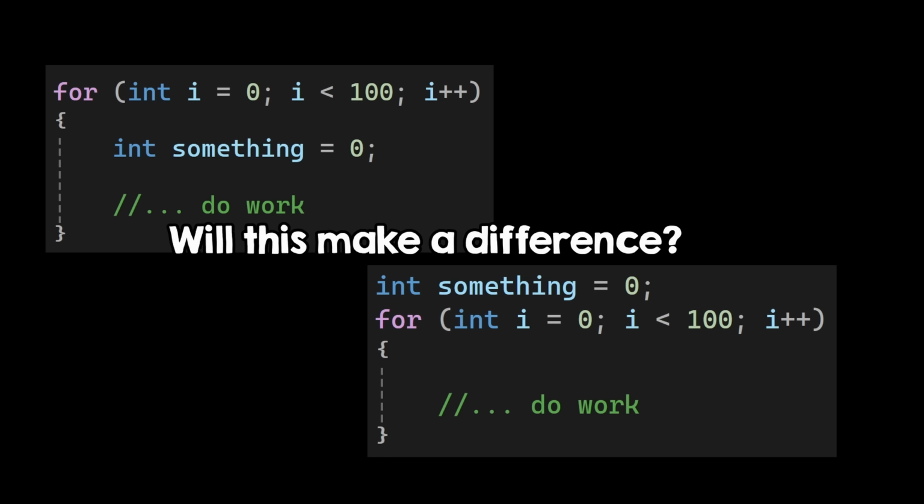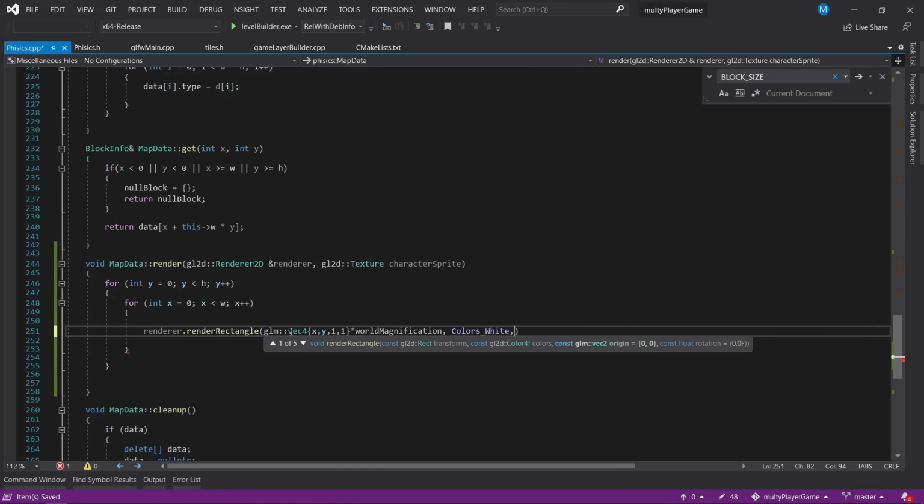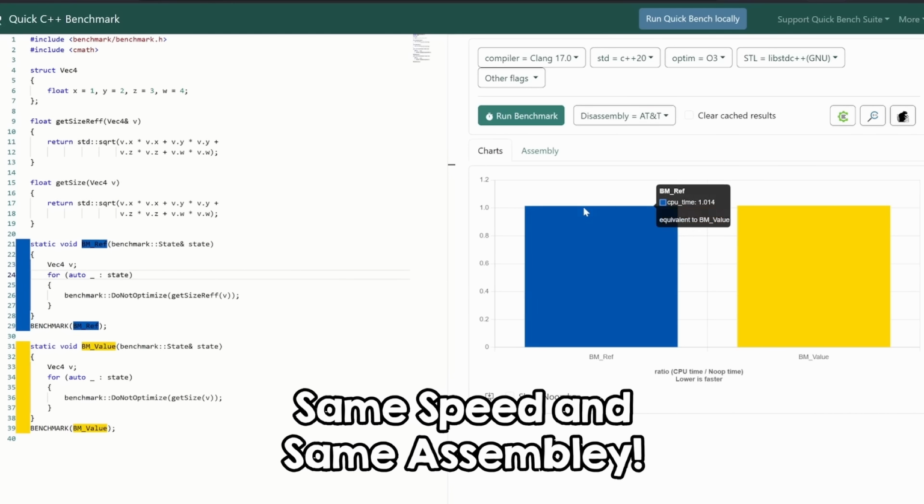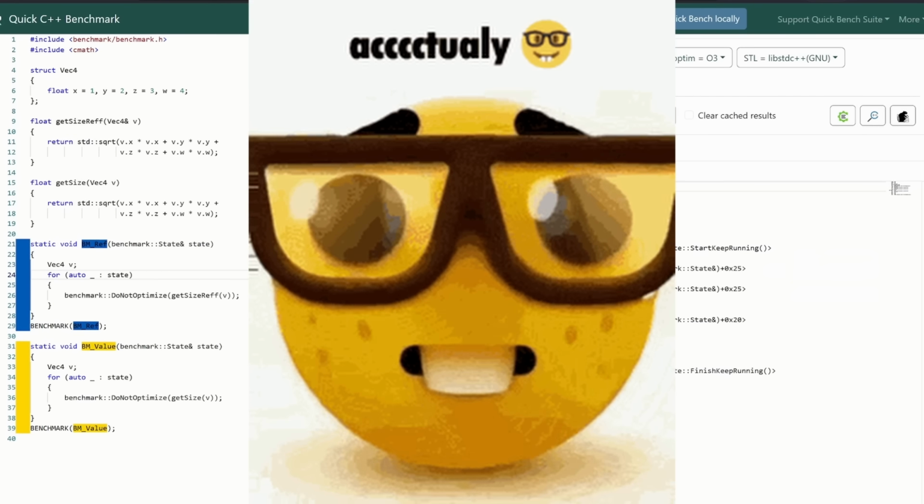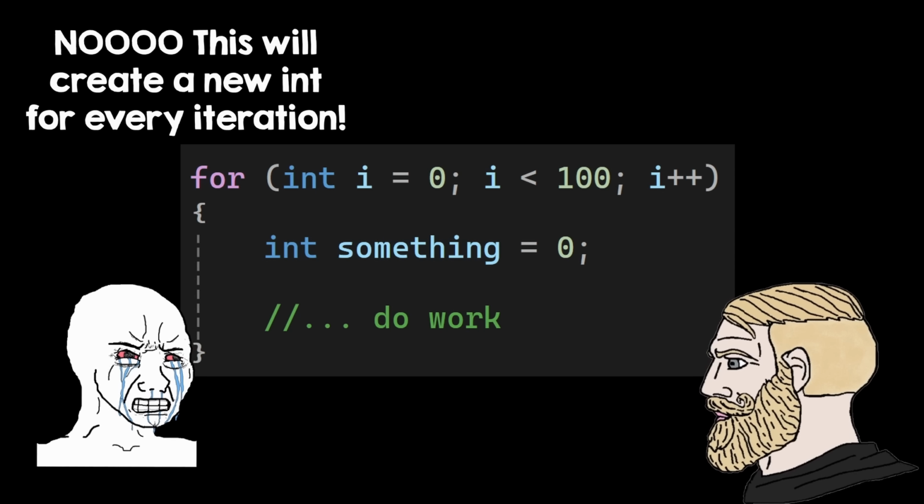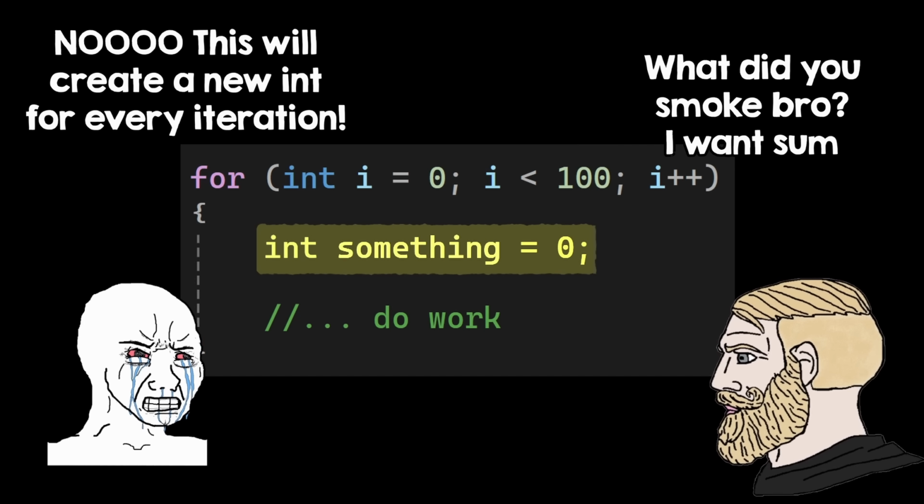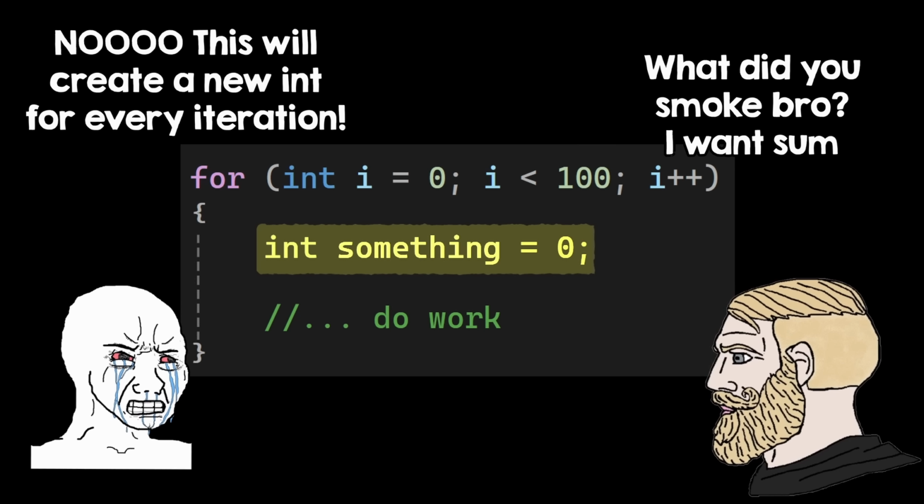Well, the correct answer is no, of course not. Like, the entire program is so big, do you really think something like this will have any impact? And as it was with the last example, the compiler is more complex than you think. There is no such thing as creating an int. This will just be stored in a register, so it's not like the compiler will have to recreate it inside the for loop every time.